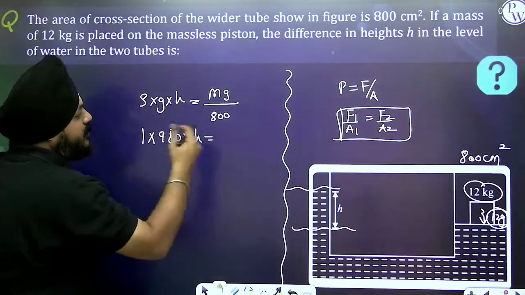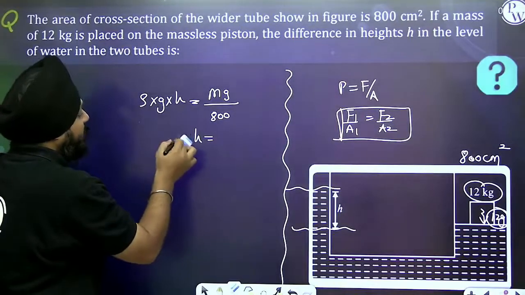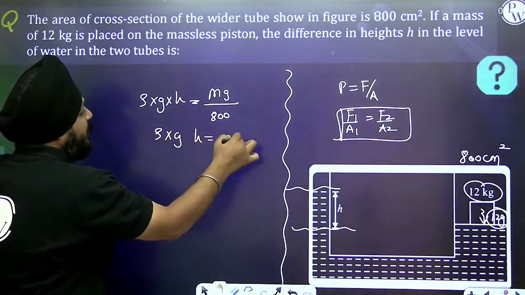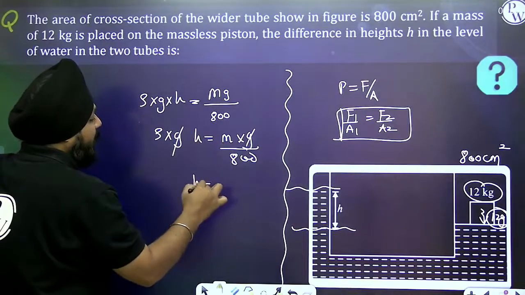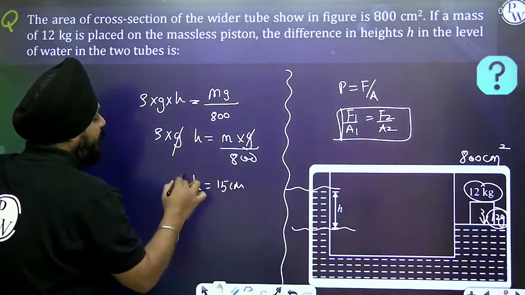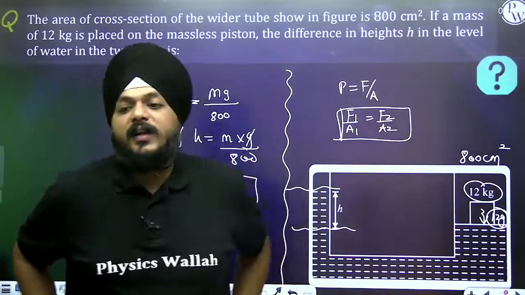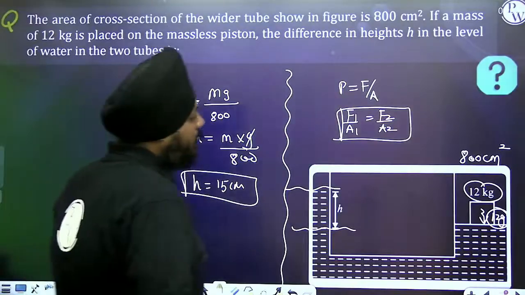Mass is 12, but here I think g is going to get cancelled, so we can directly reach the answer. Rho into g into h equals mass into g, whole divided by 800, and g is going to get cancelled. Replacing all of those values, the depth comes out as 15 centimeters, a perfect answer for an integer-based question. Now very simple, right?